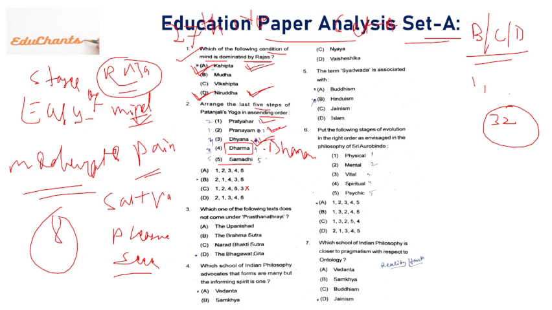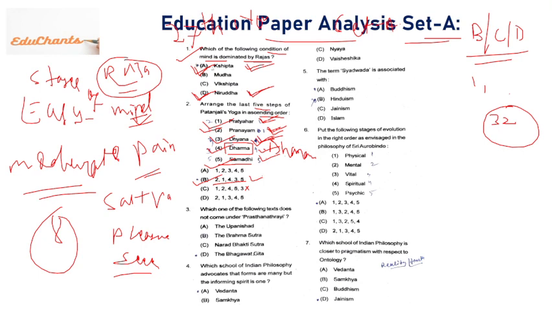So it will be 2, 1, 4, 3, 5. Okay, so the answer would be B. Pranayam first, then pratyahar, then dharana, then dhyan, then samadhi, right? So B will be the right answer, and you can rely on these answers because in books or in the core materials you'll find the same thing.